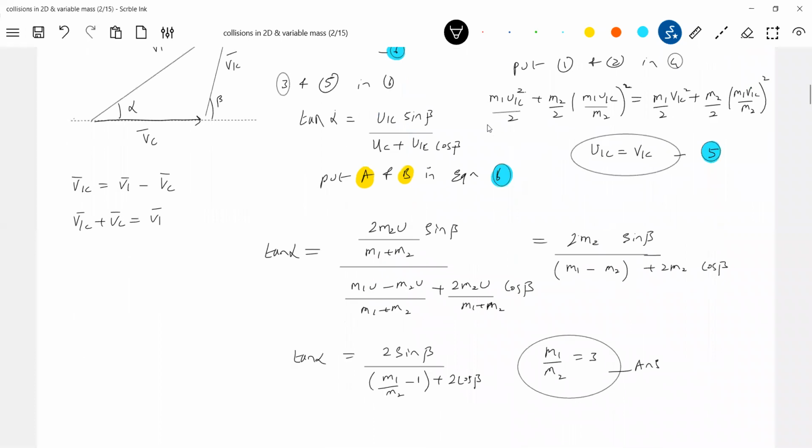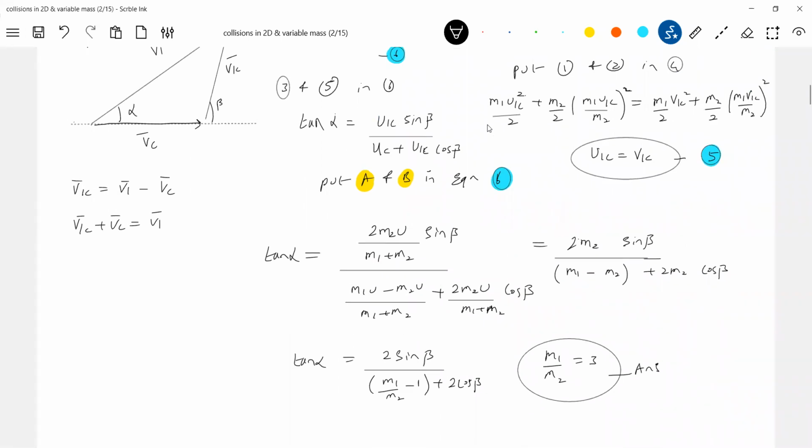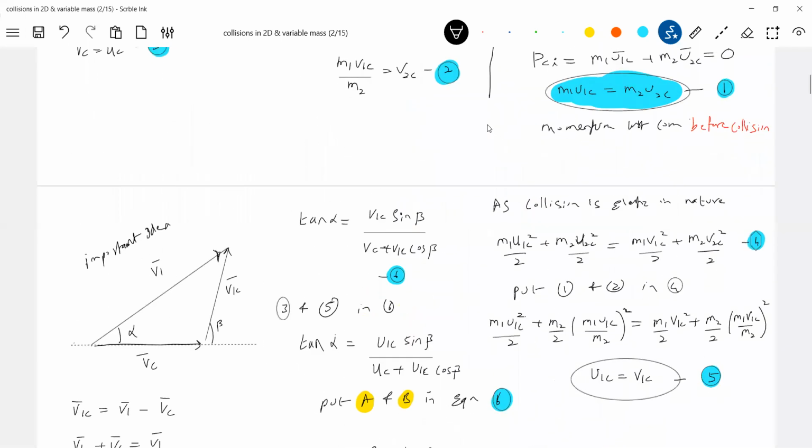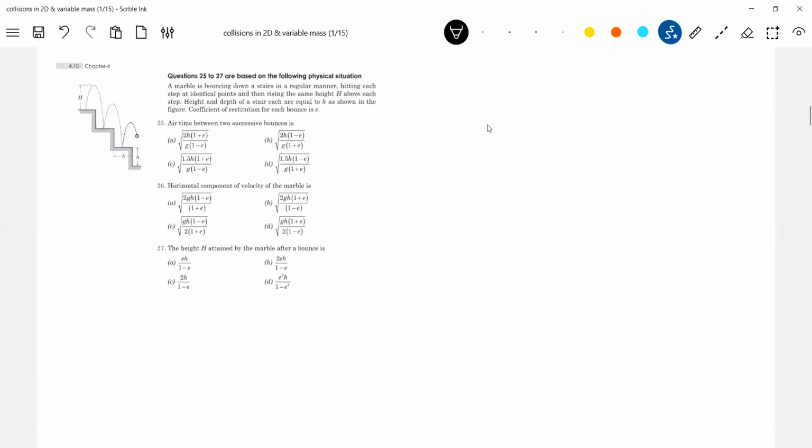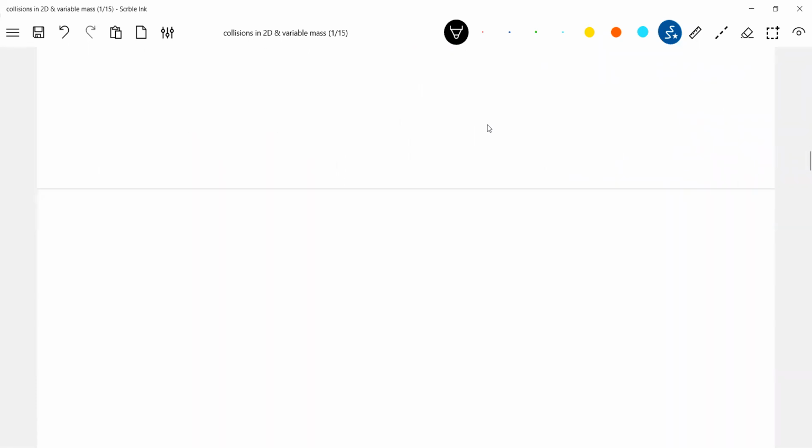Okay, fine, that's the basic thing. Let me discuss a few more subatomic particles so you'll get a basic picture. I think this triangle is very important. Everything else, you know, in the C frame, lab frame. I'll come back to subatomic particles. We'll take it.